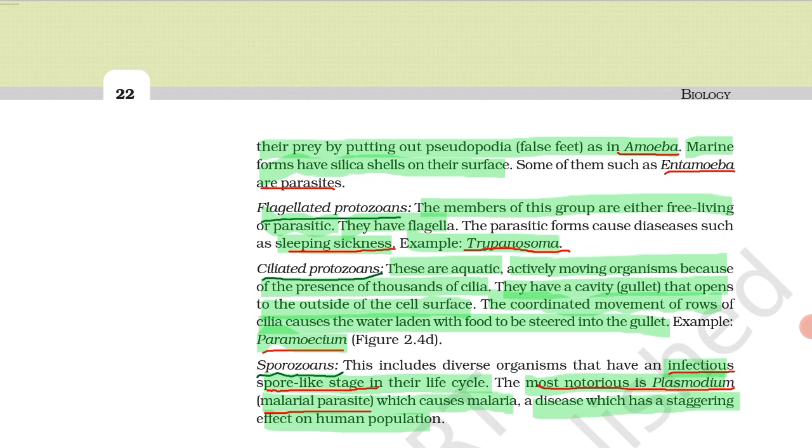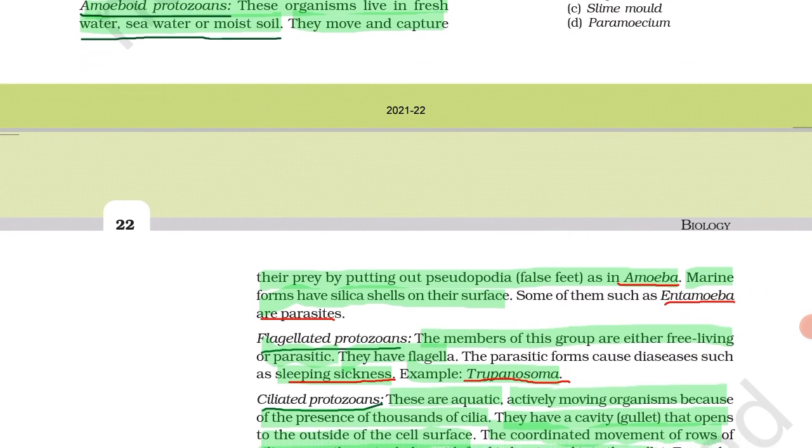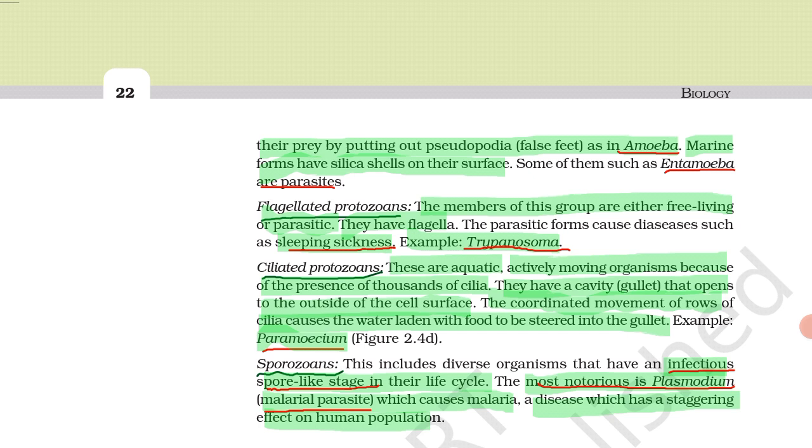Whenever this amoeboid protozoan moves through the surface, it captures its prey by putting out pseudopodia. Pseudopodia are false feet, a cover of the body which they put out and capture the prey whenever they move through the surface.